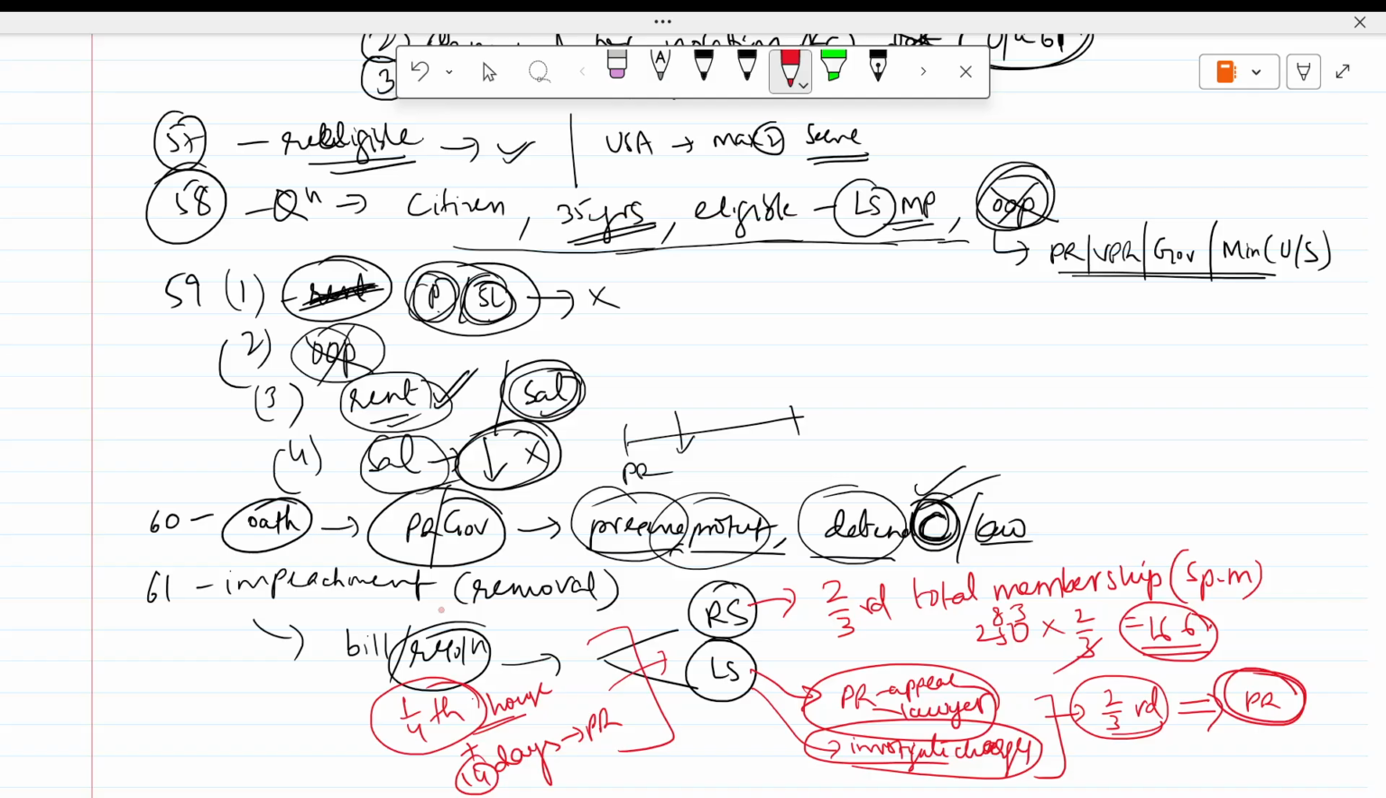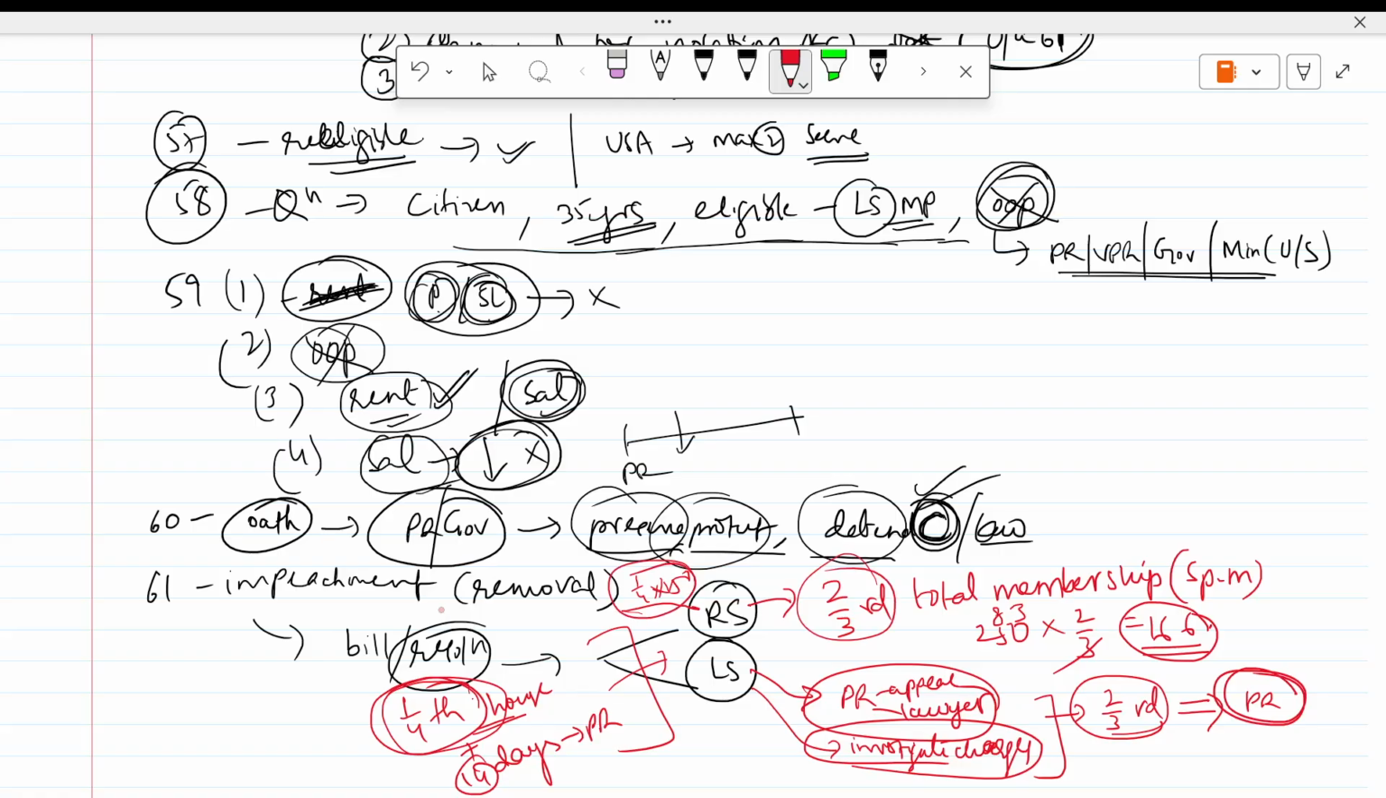So here, what are the important bits you can get? This 1/4 of the house has to agree first. Let's say 1 or 2 MPs want to remove the president. No, minimum 1/4. That is 25% of the house. Let's say I am introducing in Rajya Sabha. Then 1/4 of 250 people, so this many should agree.